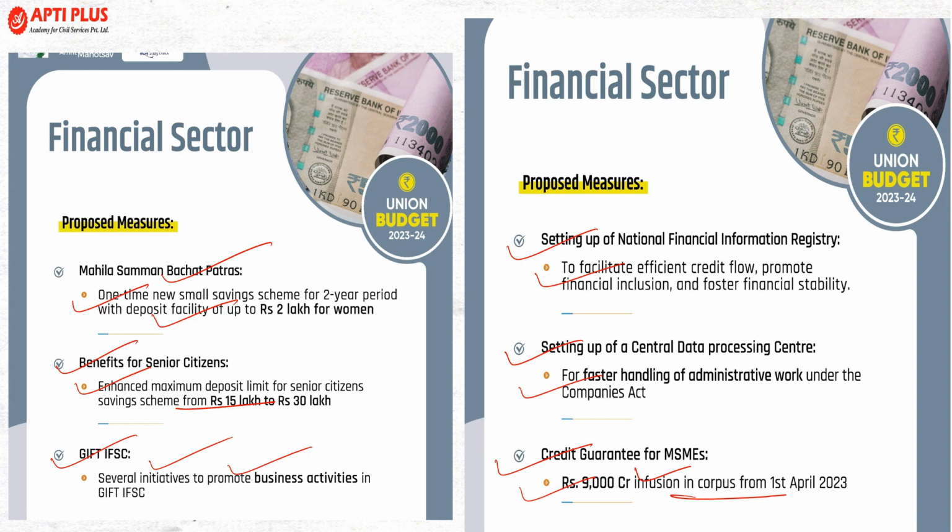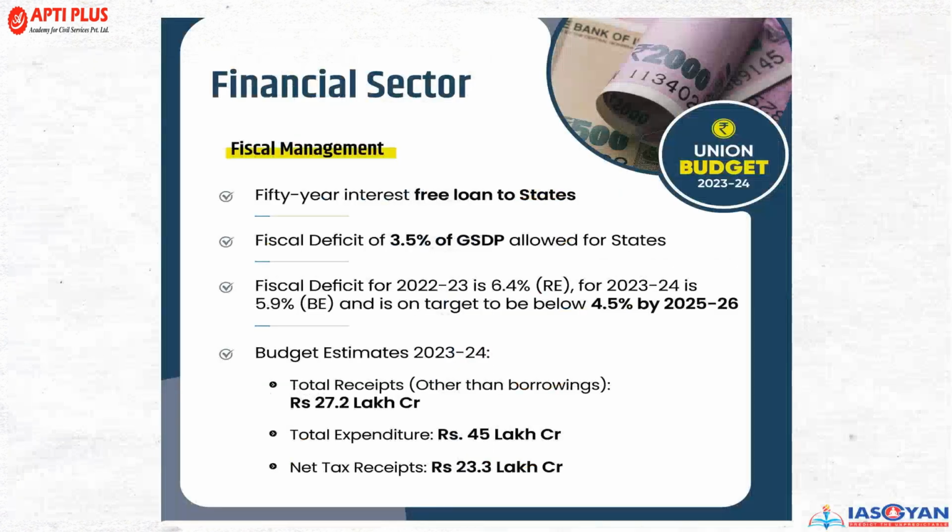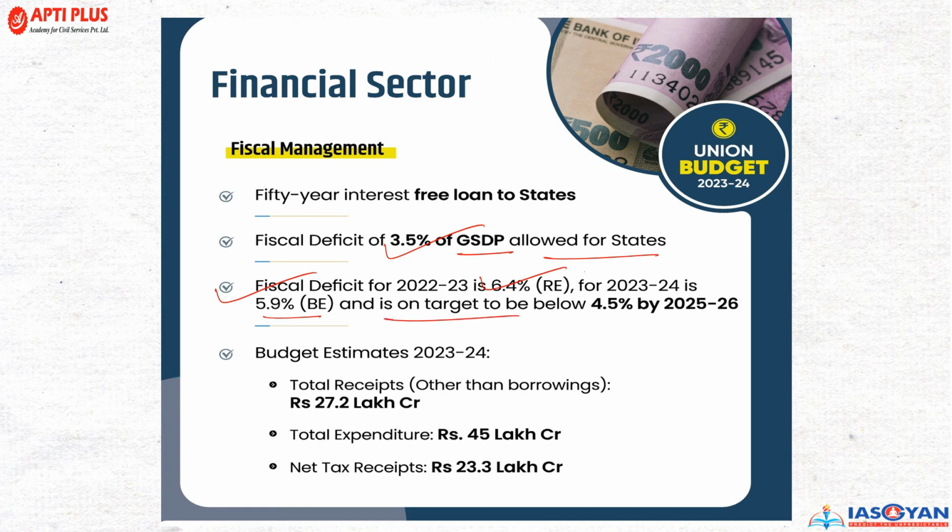So this will definitely give positive sentiment to the micro, small and medium enterprises and even help the sector take the leverage and ensure that potential growth is promoted in the micro, small and medium enterprises sector. Now, fiscal management की अगर बात करें, a 50-year interest-free loan to the states will be provided. A fiscal deficit of 3.5% of GSDP will be allowed for the states, and a fiscal deficit of 6.4%, then 5.9, and a target below 4.5 by 25-26.